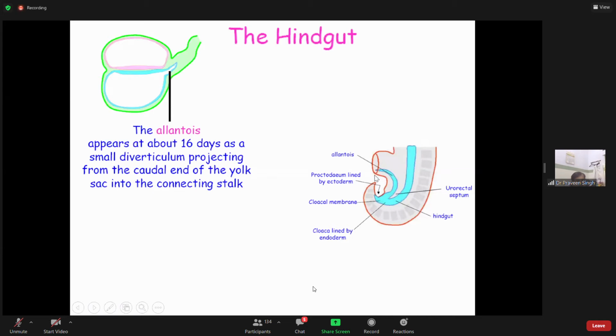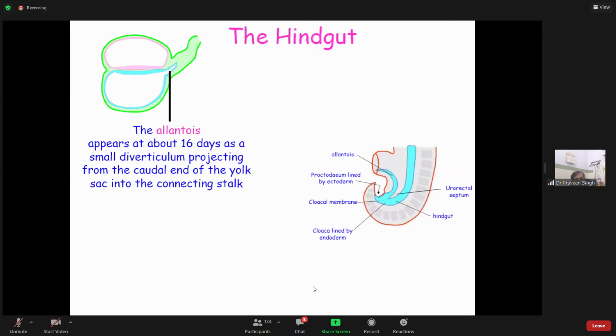If you see the caudal side, this is the allantois which had entered. So this is allantois. Here this is allantois. Where the allantois is, this part is going to form the foregut, midgut, and hindgut. So related to the hindgut is allantois. Related to the hindgut is allantois.